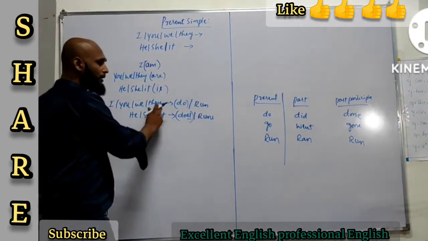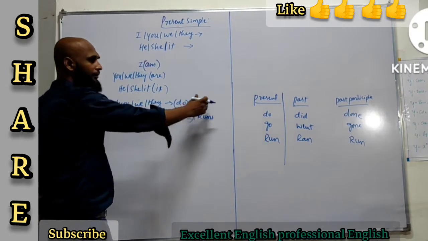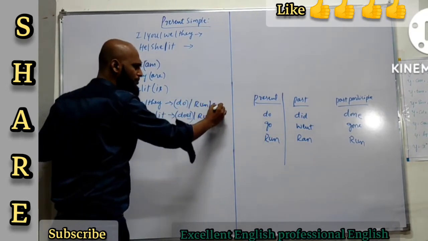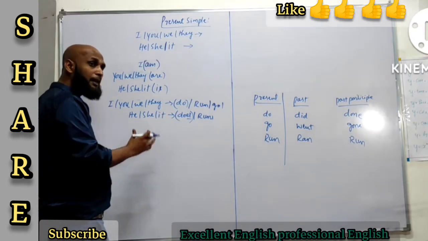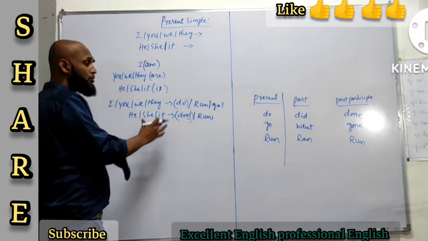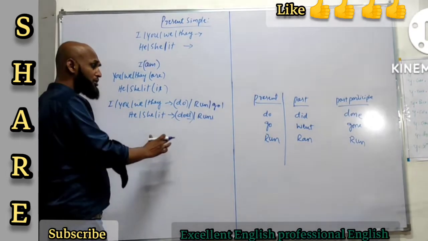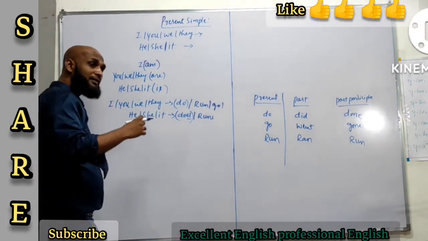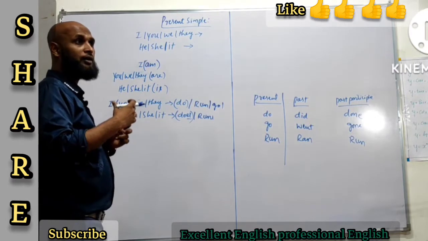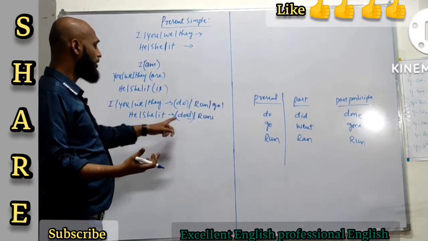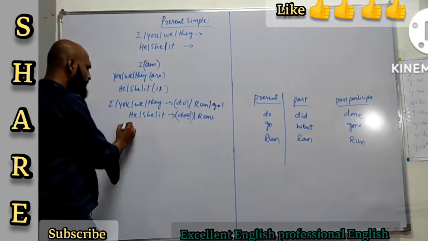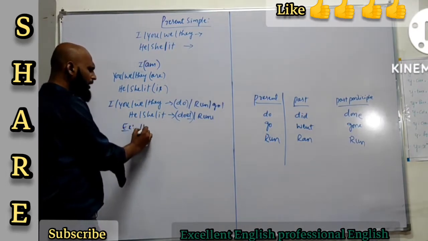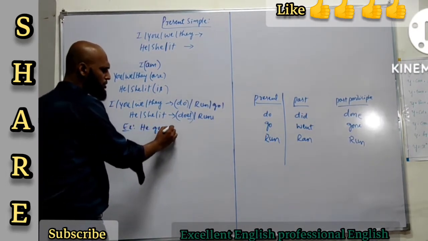Now, I, we, they, do, and run, and other verbs as well like go, speak, and everything that you're going to use. And does is the helping verb that you are going to use to make questions, and even if you are saying sentences, like if you are delivering a statement, then you are going to add es or s to the verb. An example for that is like, he goes to market.